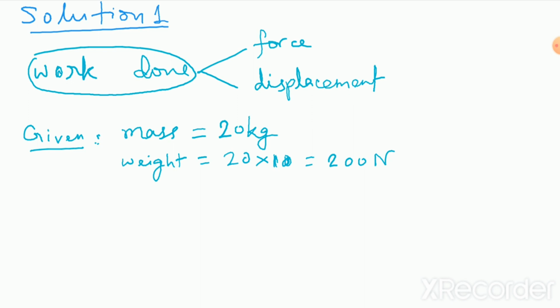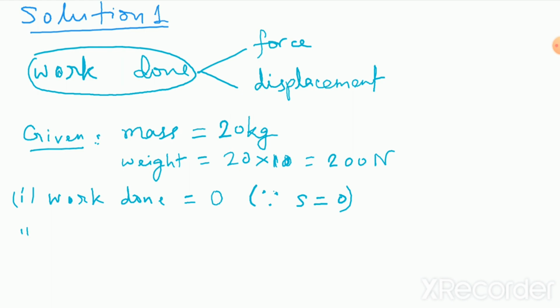Now first part, the work done will be definitely 0, because the person is just holding the box at a certain height without any movement. So ultimately displacement is 0, so work done is 0. Why is this work done 0? Since displacement s is equal to 0, that is why the work done is 0.